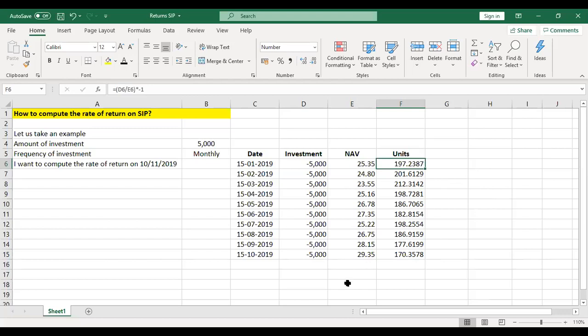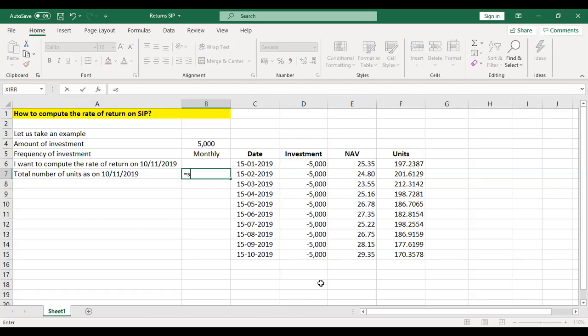Now assume that you have made this investment till October. Now you want to know what is the rate of return as on 10th November 2019. So if I want to know the rate of return on 10th November 2019, I must first get the total number of units that I am holding as on 10th November 2019.